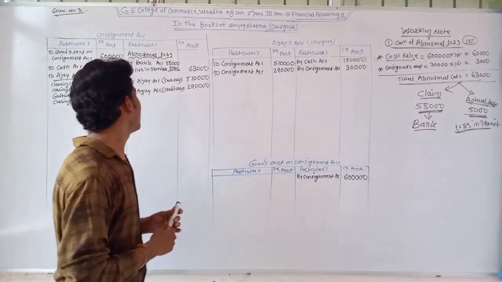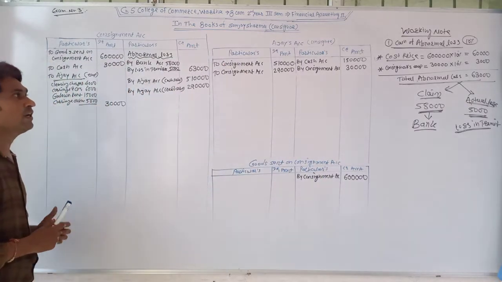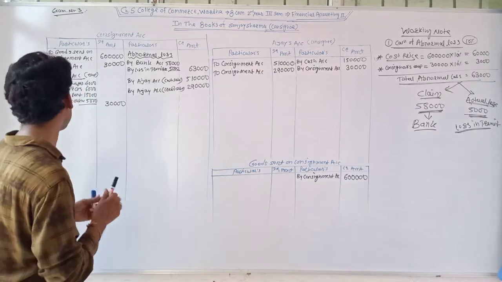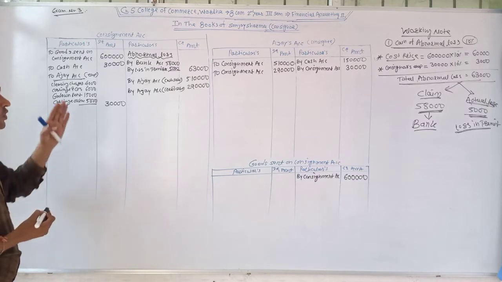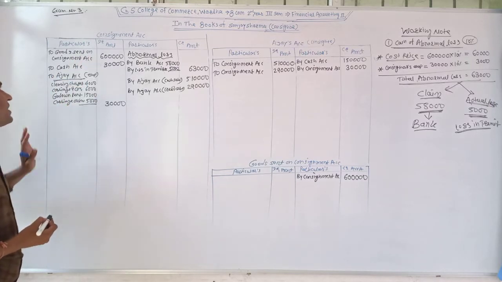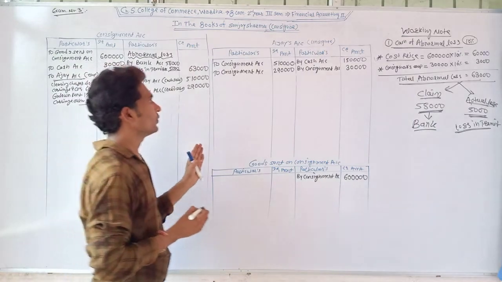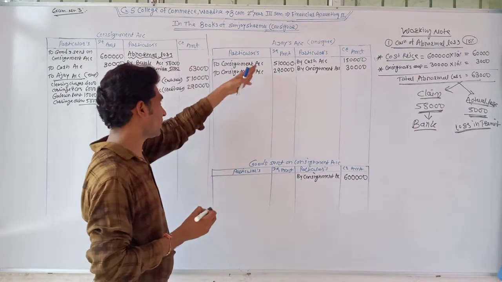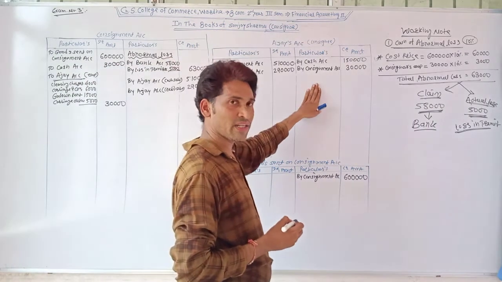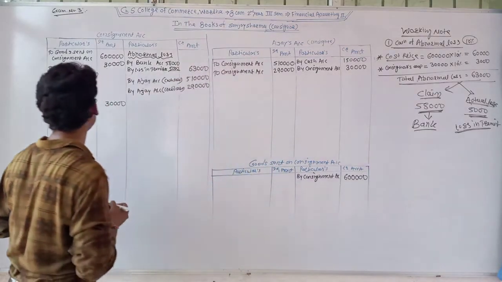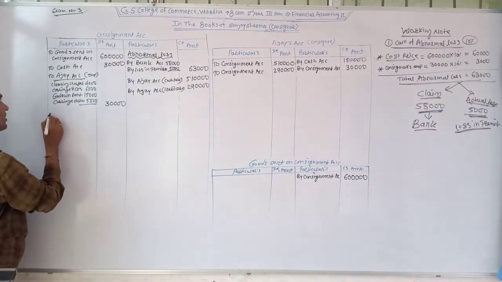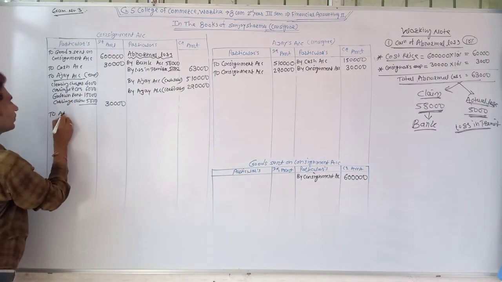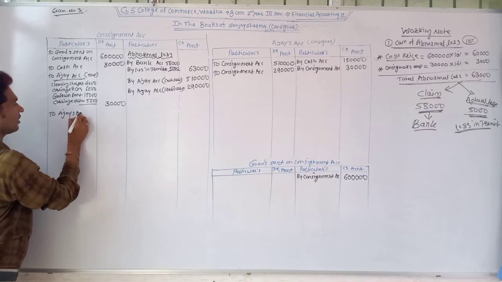It means we need to calculate the consignee's commission. The consignee's commission is a consignment expense. So the consignor records it at the debit side, and this amount is due, or deducted from the amount, so it is recorded at the credit side of the consignee's account. So the entry is consignment account debit, Ajay account credit. Write at the debit side of the consignment account to Ajay account, for commission.